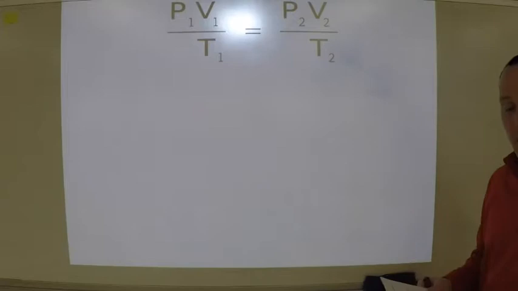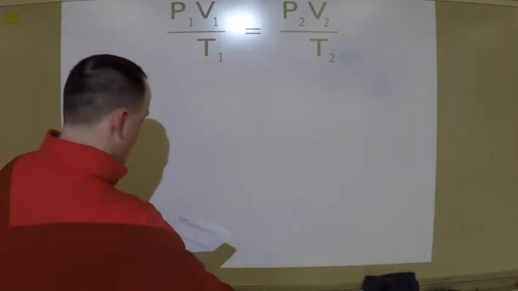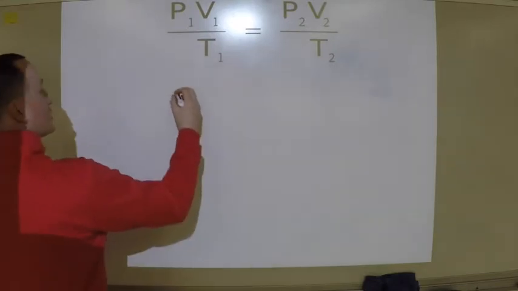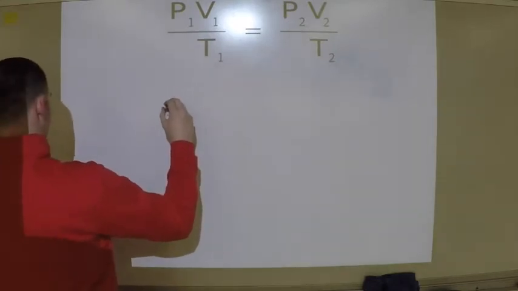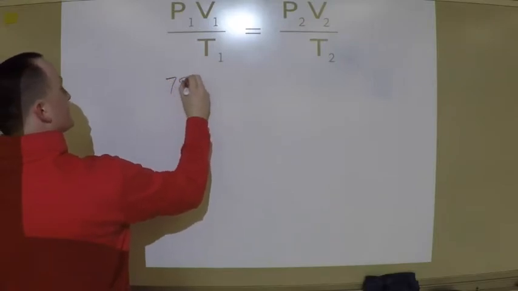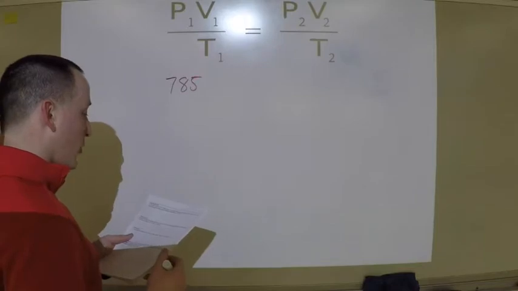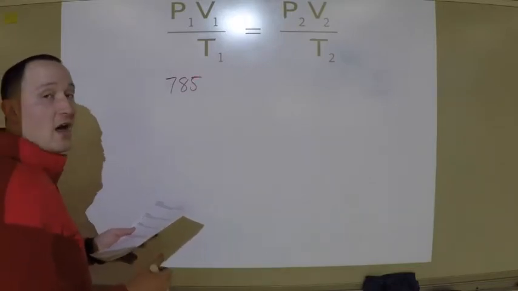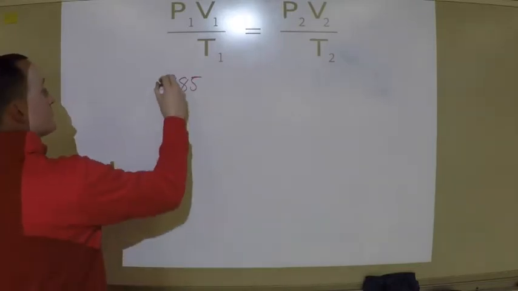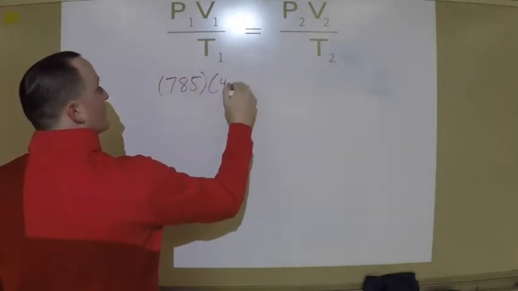So again, here's our combined gas law. Let's read through our problem and plug some stuff in. It says that we have a pressure of 785 torr. It says that my volume is 45.5 milliliters.